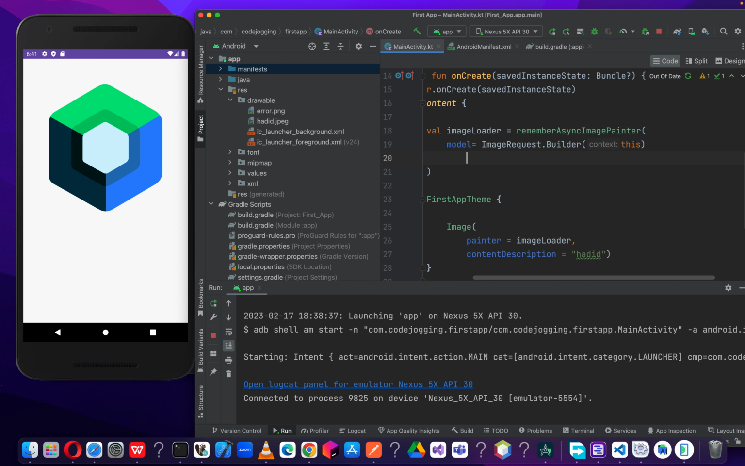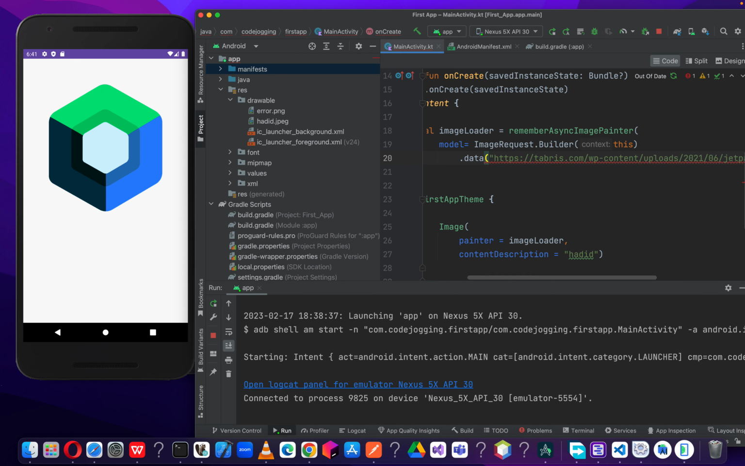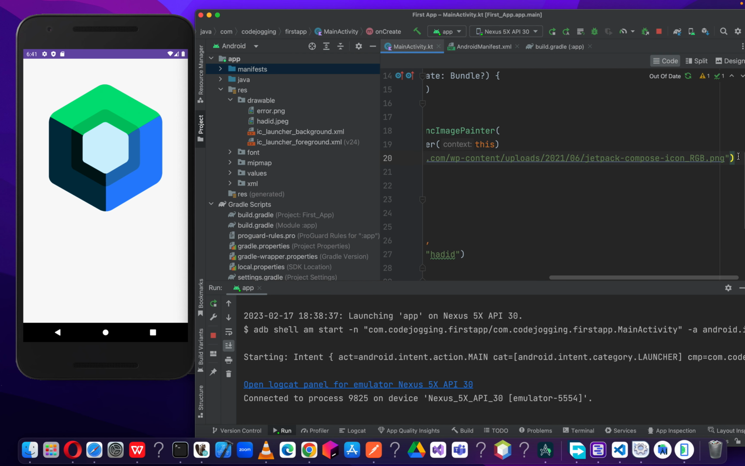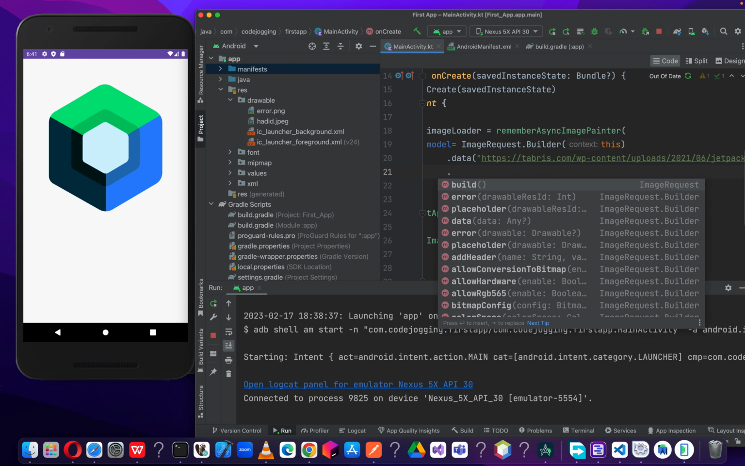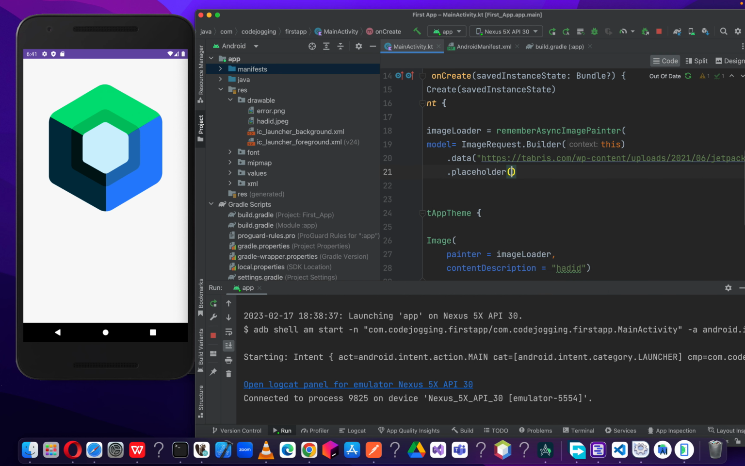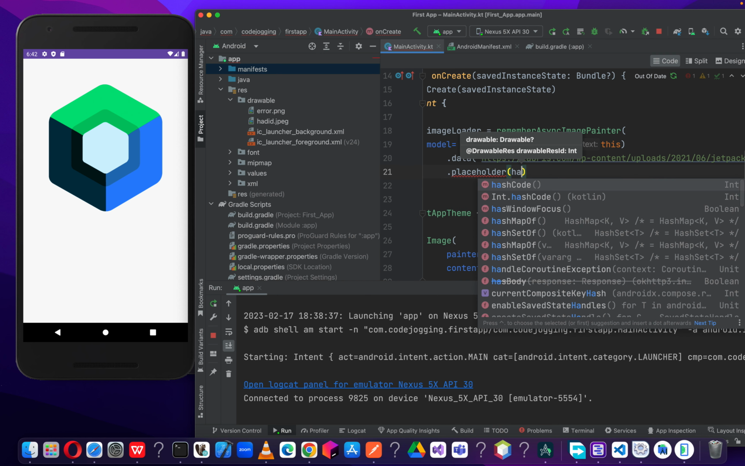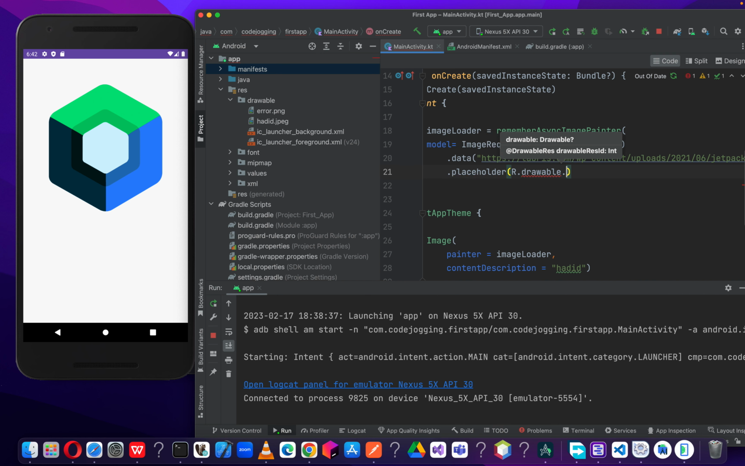Now the next step is to specify the data. What URL are you trying to fetch? This is the URL. Okay, so if the image is loading, what are we going to display? Then we call the placeholder. We can call it from your image, so if the image is loading, we want to show Hadid. So we call the resources, drawable, Hadid.